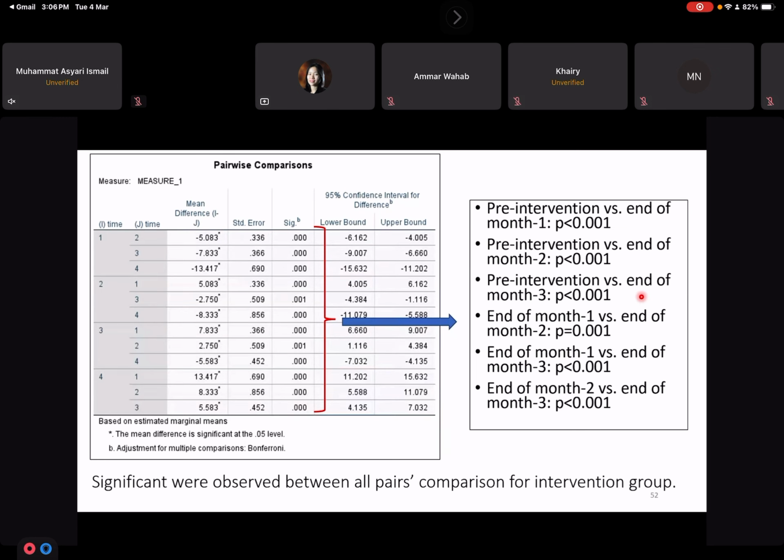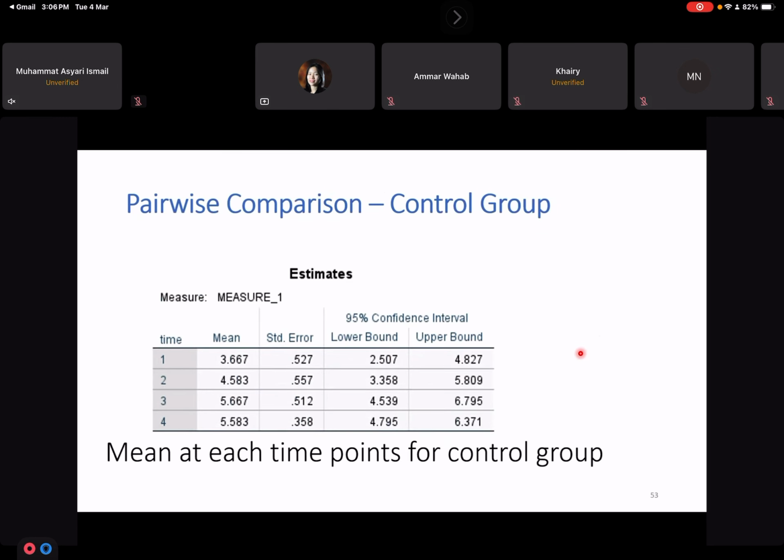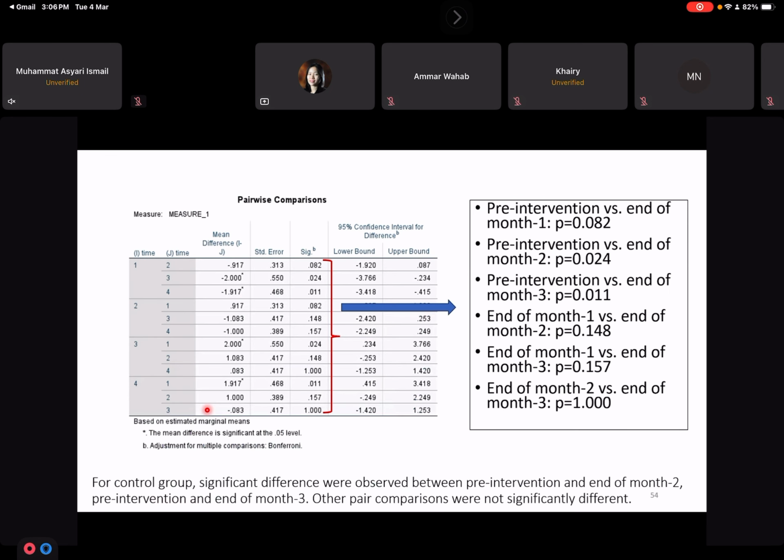After this, you have to do the same thing for the control group. Using the same method, select cases, select the control group, and do the same analysis again. You get the mean for each time point for the control group, and also the pairwise comparison using Bonferroni for the control group, time 1 versus time 2, time 1 versus time 3, and so on. You see that there is a difference between the mean differences for the intervention and control groups.